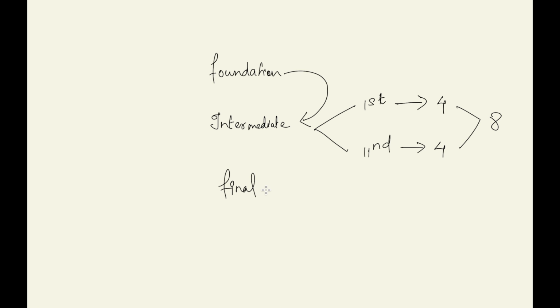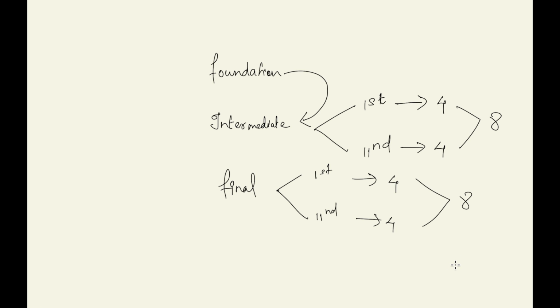In the final level also you have 2 groups, like the intermediate course, first group and second group. In each group we have 4 papers, in total 8 papers. In some papers you may have more than 1 subject. Anyway, you have to clear 8 papers in final and 8 papers in intermediate in total.